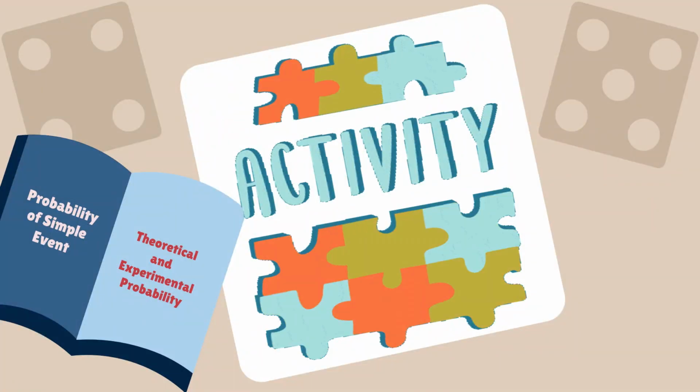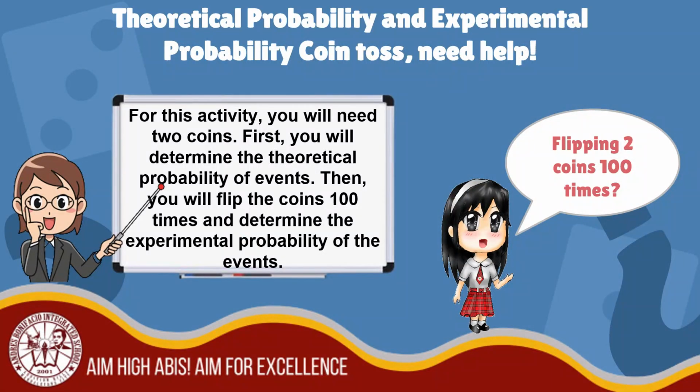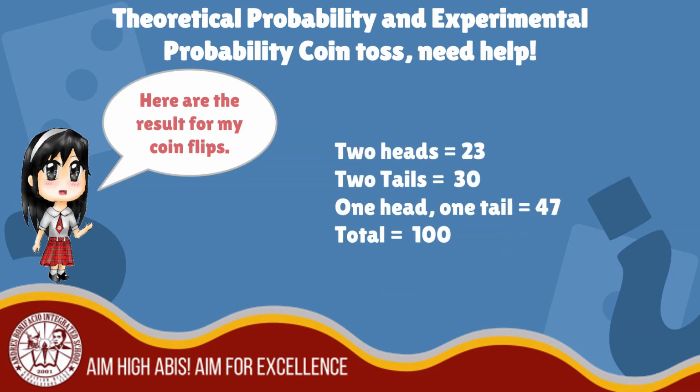Let us check your understanding by answering this activity. For this activity, you will need 2 coins. First, you will determine the theoretical probability of events. Then, you will flip the coins 100 times and determine the experimental probability of the events. I have here the results of flipping 2 coins 100 times. We have 2 heads, 23 times occurred, 2 tails, 30 times occurred, 1 head and 1 tail, 47 times occurred, and the total number of trials is 100.